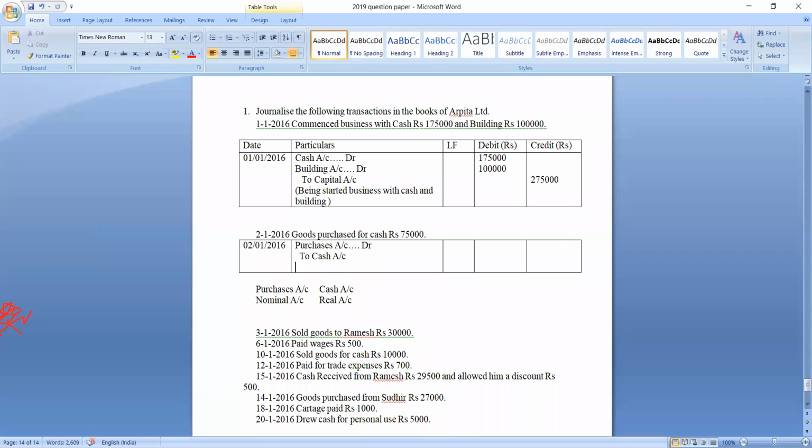Understood? Now in the next line we should write the narration, and it starts with being: being goods purchased for cash. Understood?